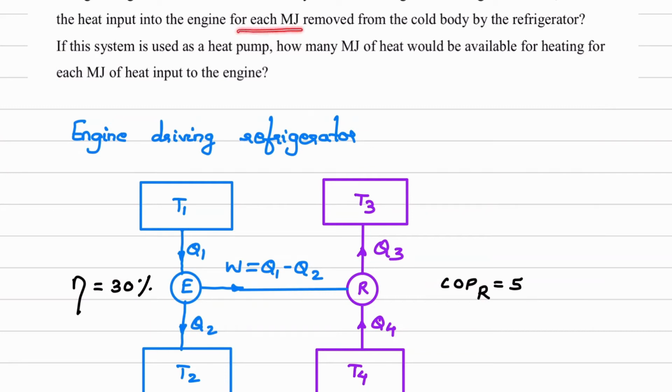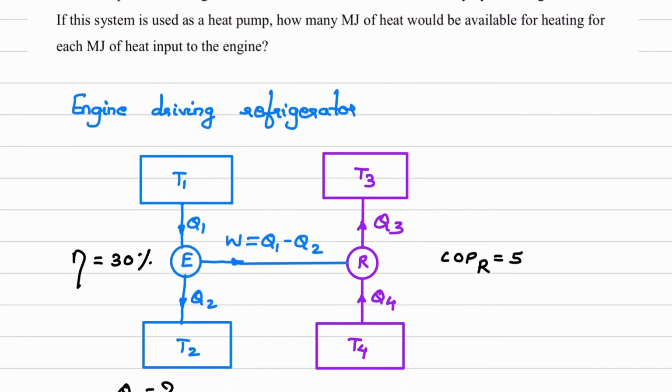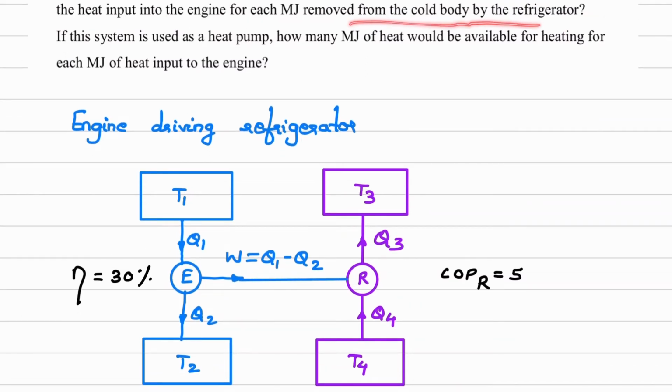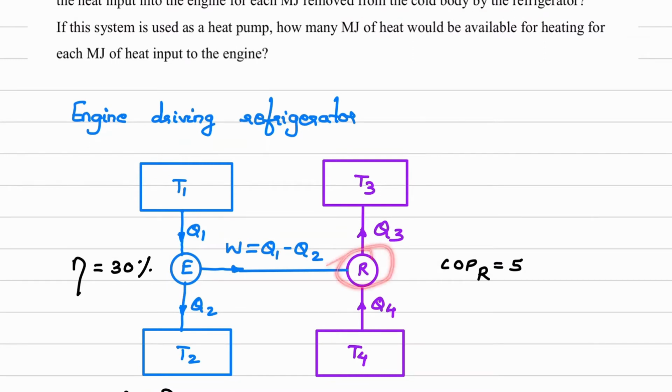For each megajoule removed from the cold body by the refrigerator. Okay, what is the meaning of this? Now if you consider this refrigerator, what is the desired effect? Q4. Heat is removed from the refrigerator part.